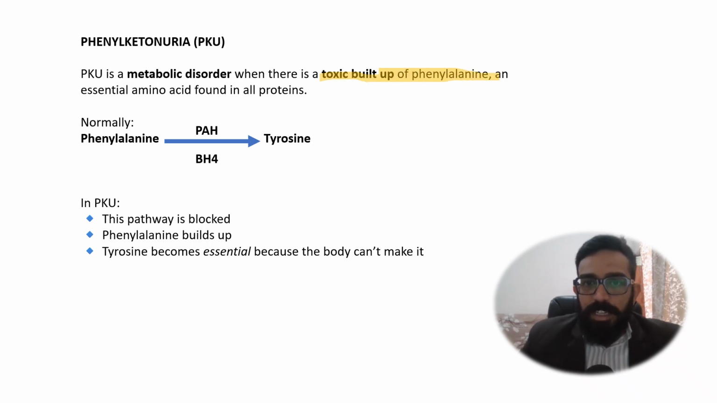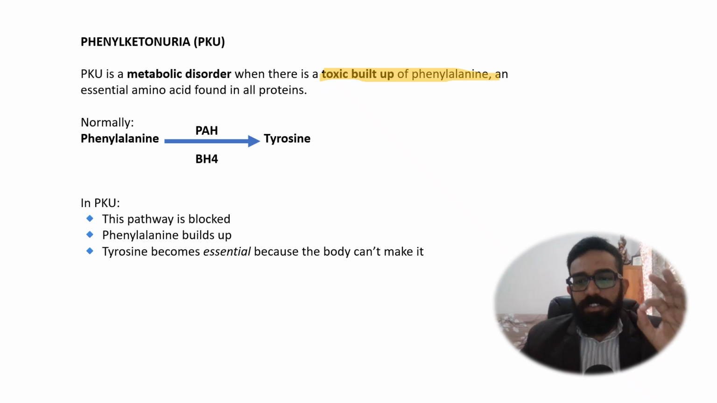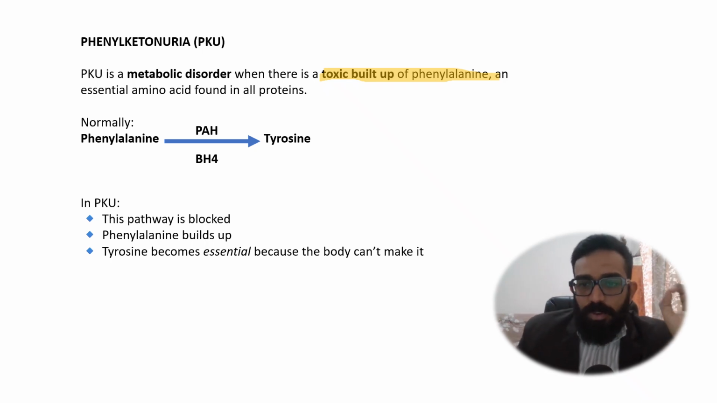What is phenylalanine? Phenylalanine is an essential amino acid. Essential means you have to take it from the diet. The body cannot synthesize it on its own. You have to take it from the diet. Now normally what happens is when you take phenylalanine from the diet, it gets converted into tyrosine.